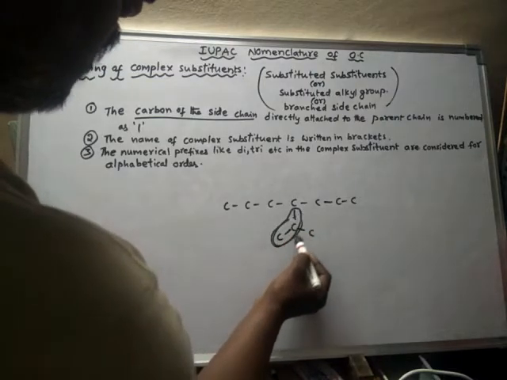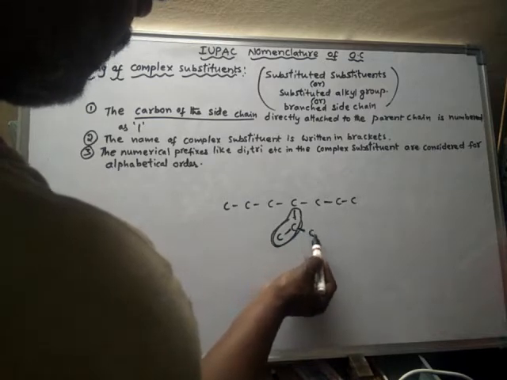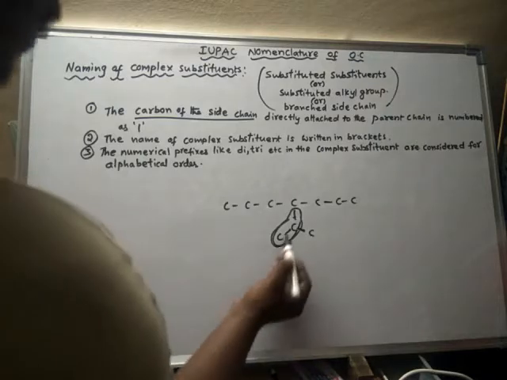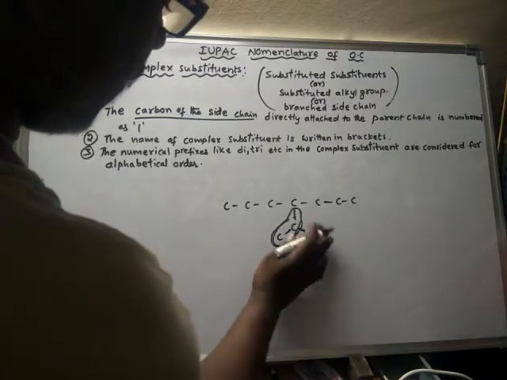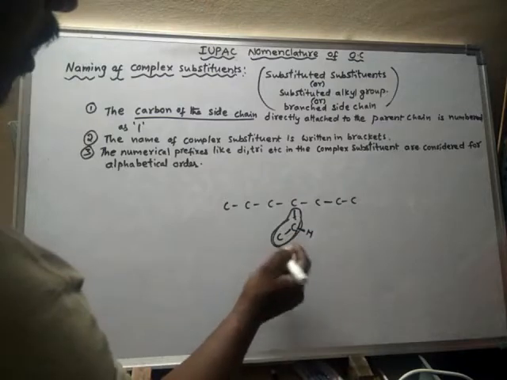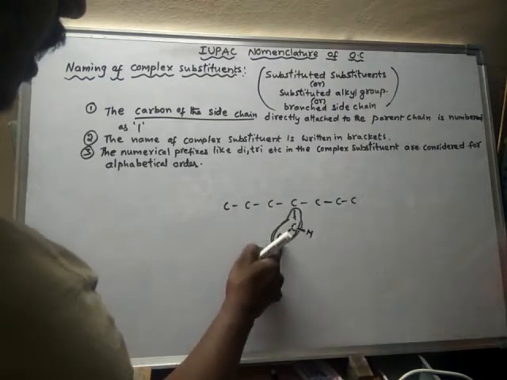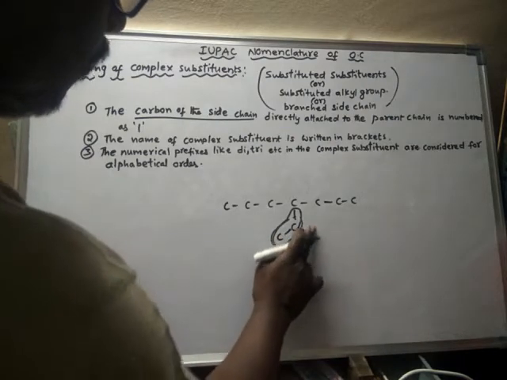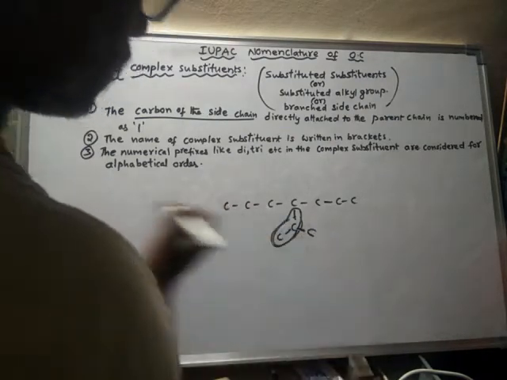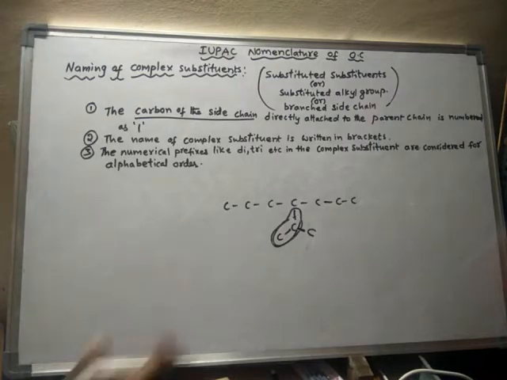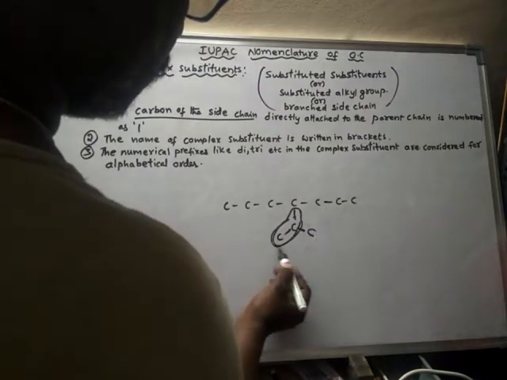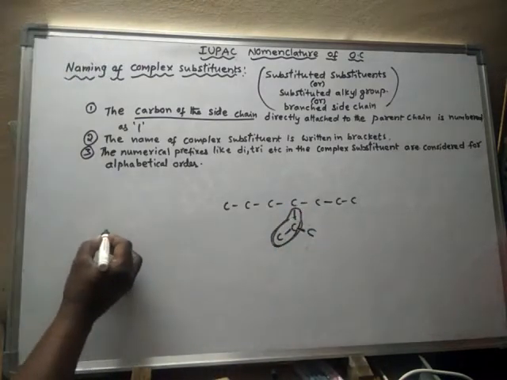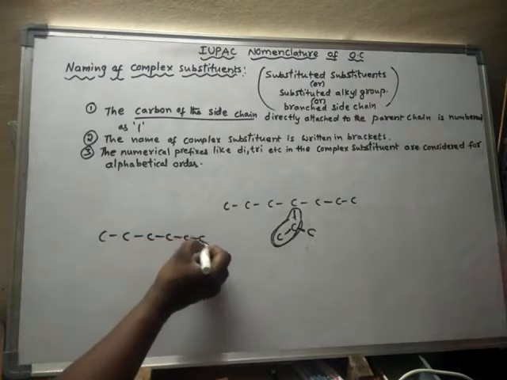So actually this is a side chain, and again it is having some branch. Hence it is said to be a branched side chain. So that means there should be hydrogen on this carbon, and here also there should be hydrogens. But instead of hydrogen, if there is an atom like this carbon, then this is said to be a substituted side chain or else branched side chain. Okay, let us see another example.